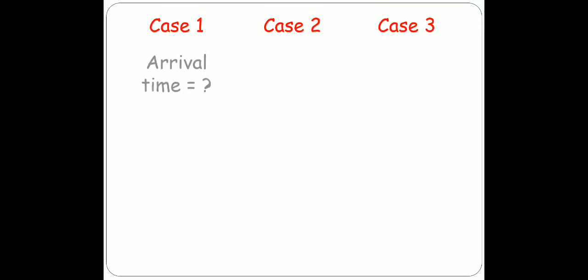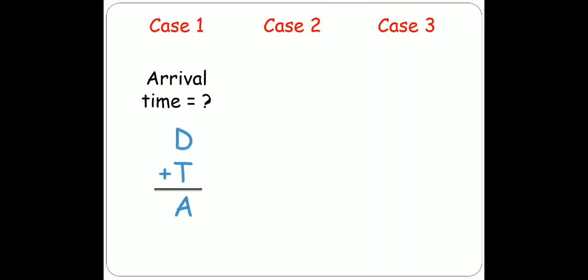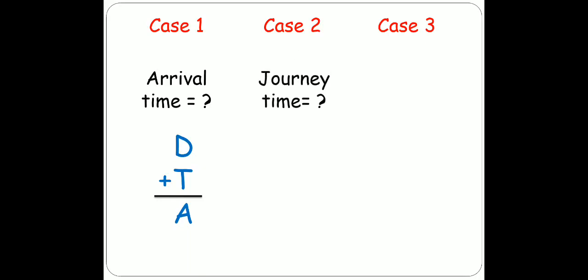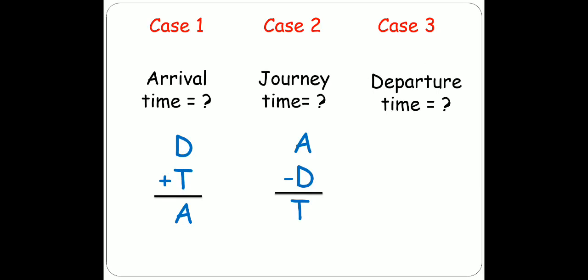Case number 1, when arrival time is missing. So what will you do? You will add departure time and time taken and you will get the arrival time. For case 2, when journey time is missing, what will you do? You will subtract departure time from arrival time, as arrival time is bigger than departure time. So A minus D is equal to T, that is time taken or journey time. And case 3, when departure time is missing, what will you do? You will subtract time taken from arrival time and you will get departure time. A minus T equals D.